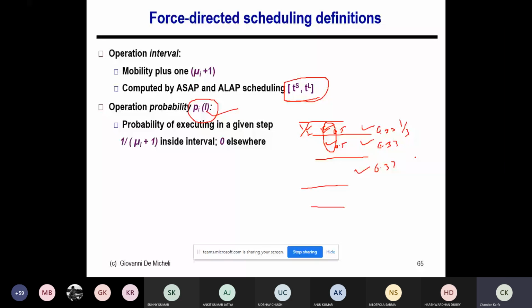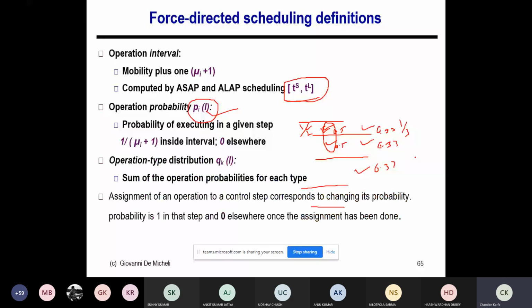Okay, so now for each type of resource, right? We have already discussed that there are many types of resources like multiplier, ALU, and so on. For each type of resource in each timestamp, I can sum all the operations that have a probability there. I can sum them, right? And that will give me the operation type distribution. So for each type of operation K in each timestamp, I can have the total probability of the operation. Do you understand that?